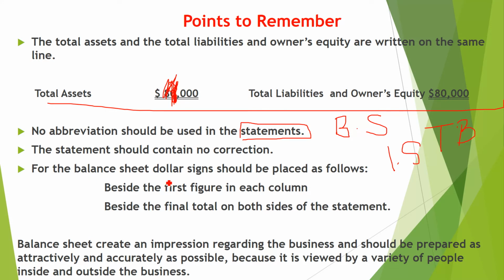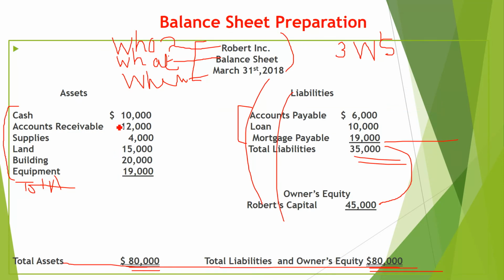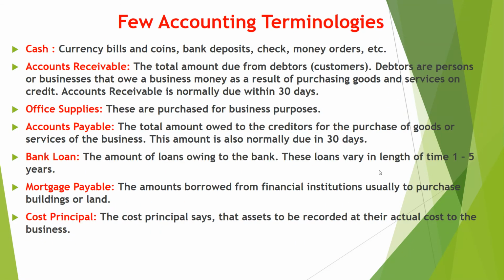For the balance sheet, the dollar sign should be placed as follows: beside the first figure in each column, and beside the final total on both sides of the statement, which I have already showed to this one. And here no need to write down the dollar sign again. It should be on the same line, right? No correction is required. And for the balance sheet, you have to write down the complete name of what you are making. You cannot write down the abbreviations.